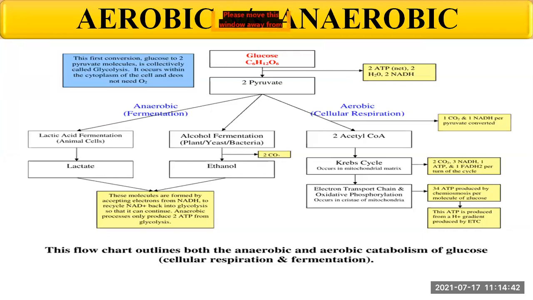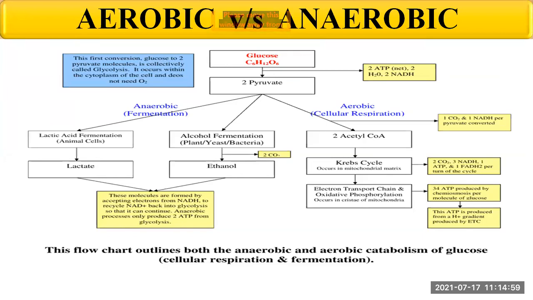And on this side you can see aerobic cellular respiration. 1 carbon dioxide and 1 NADH per pyruvate converted. Okay. The glucose is firstly oxidized to pyruvate.